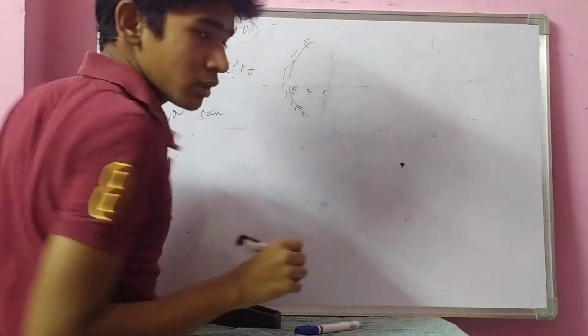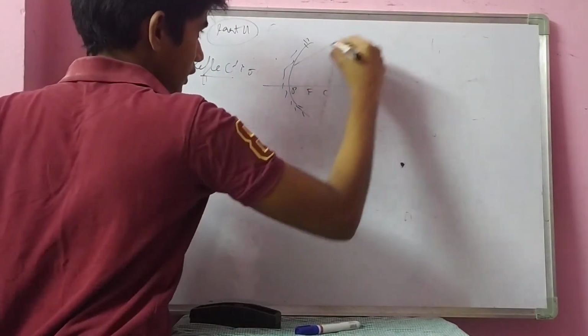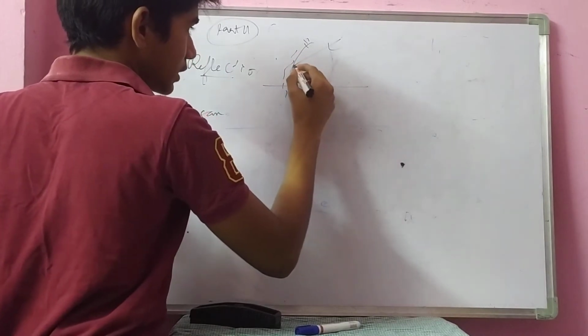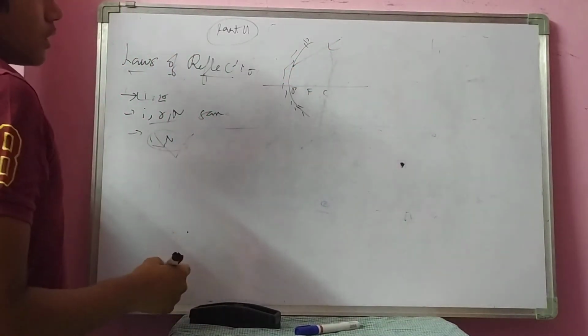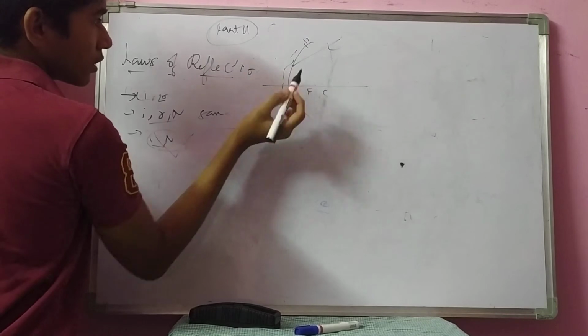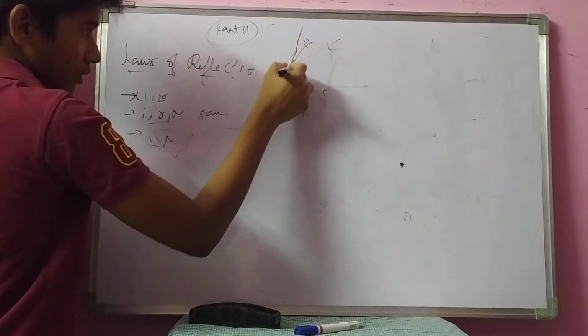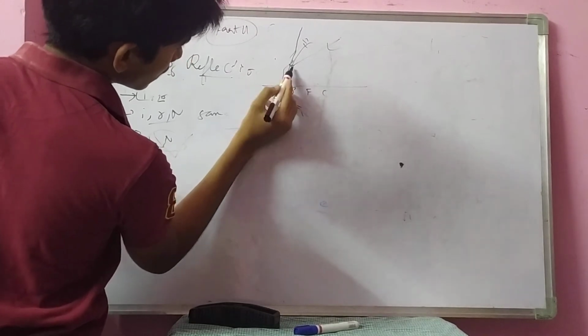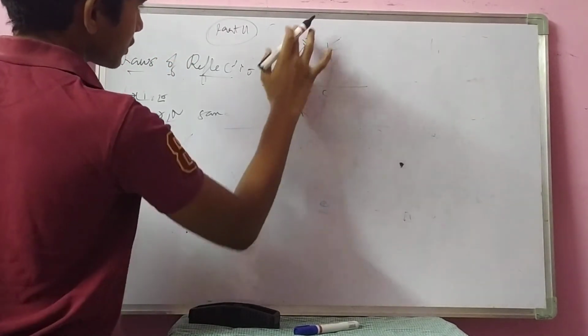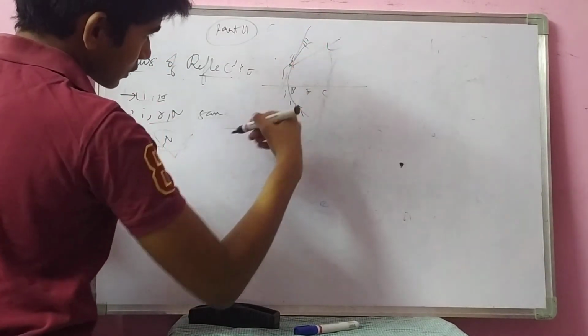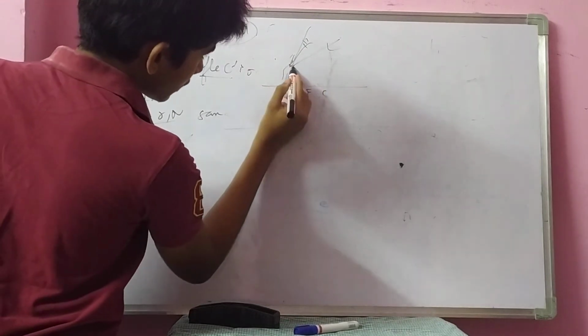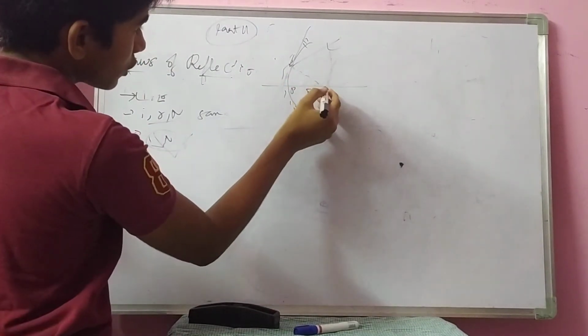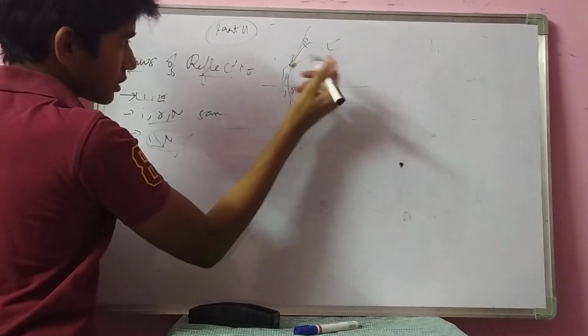Some random ray is hitting the mirror like this. What I have to do is draw a tangent, and the normal is perpendicular to it. Don't say it like that, draw a tangent. The line joining the center to the point of incidence is always perpendicular.